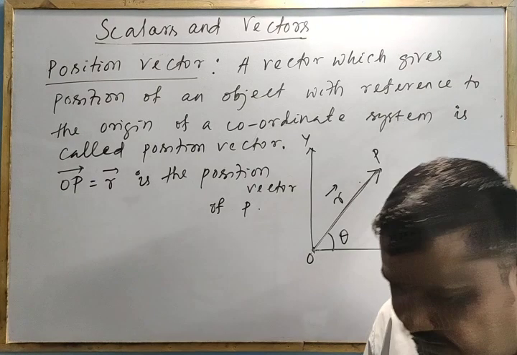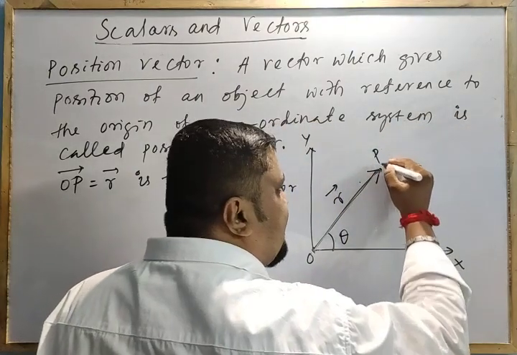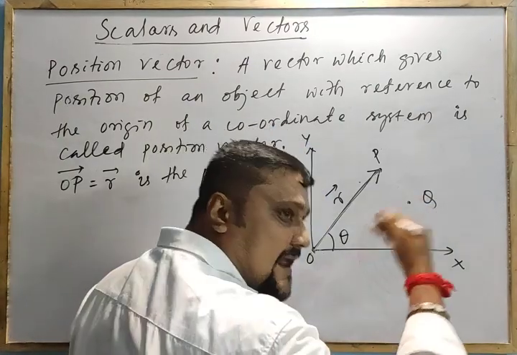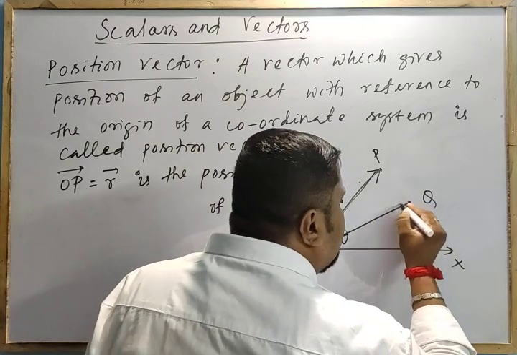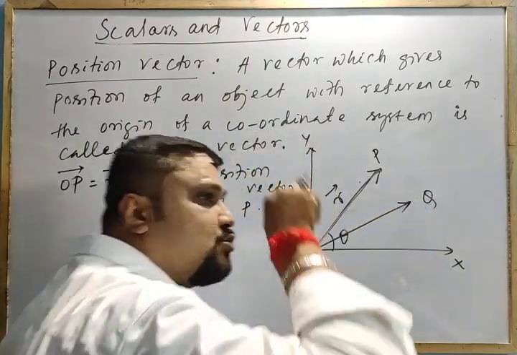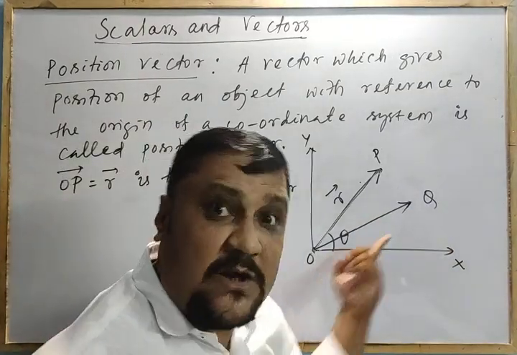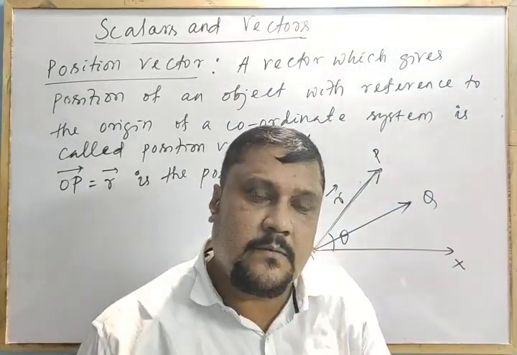Now, for a different position of the object, suppose the object moves and comes here to Q at a later instant. Then what is its position vector? The arrow mark is towards the body, not towards the origin, because it is a vector; you should put the direction.